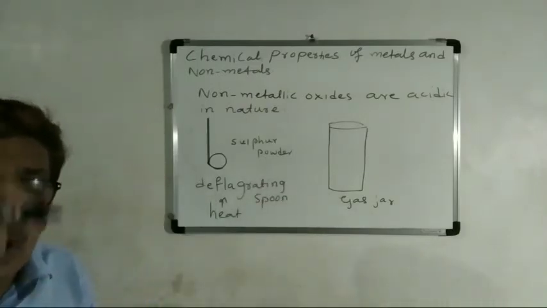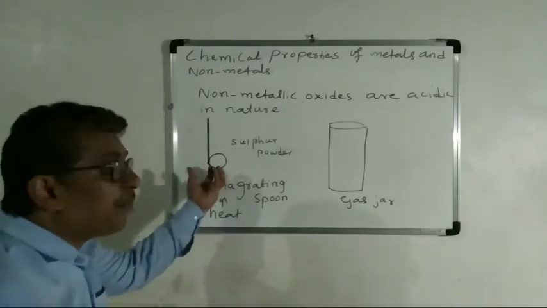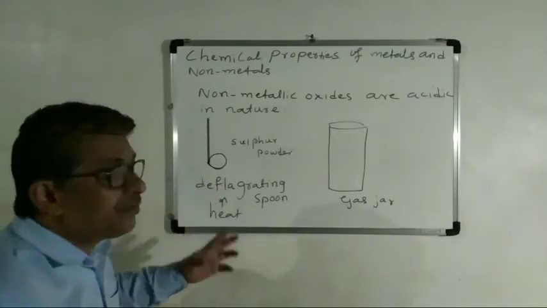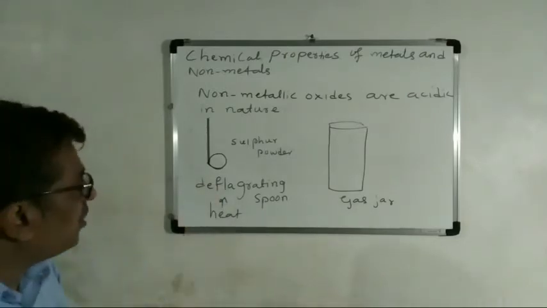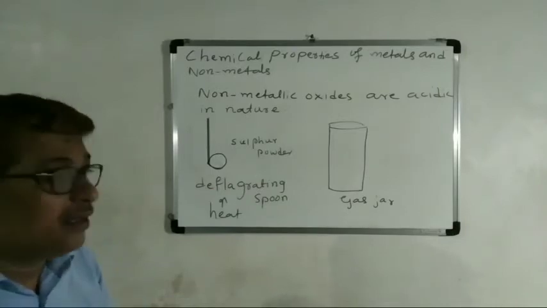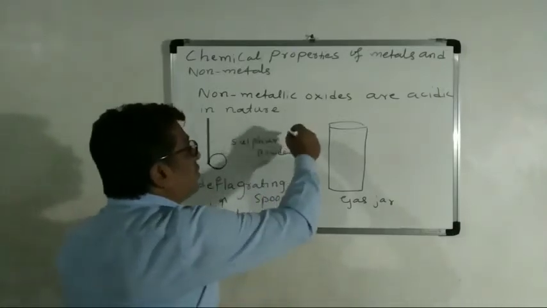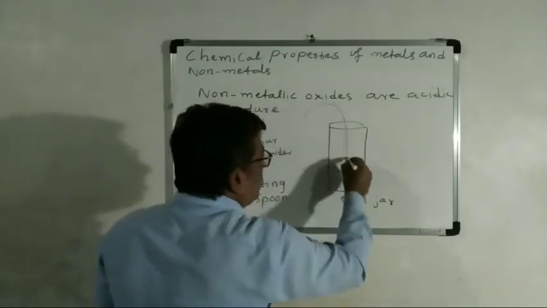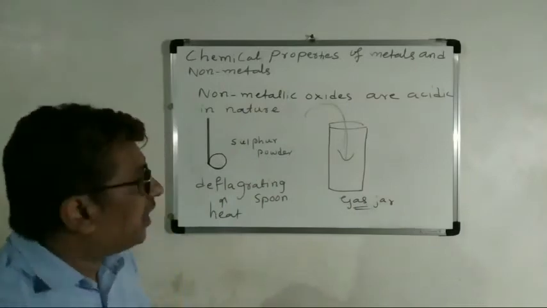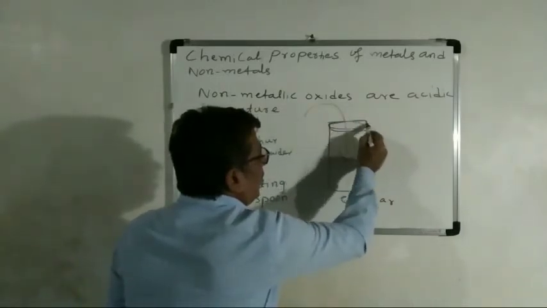A deflagrating spoon means a long-handled spoon with a cup-like structure. Take the sulfur powder in the deflagrating spoon and heat it. When the sulfur starts burning, slowly introduce it into the gas jar. Then immediately cover it with the lid.